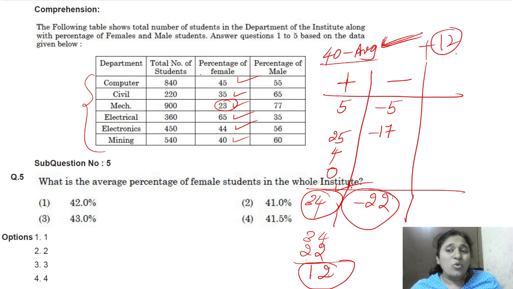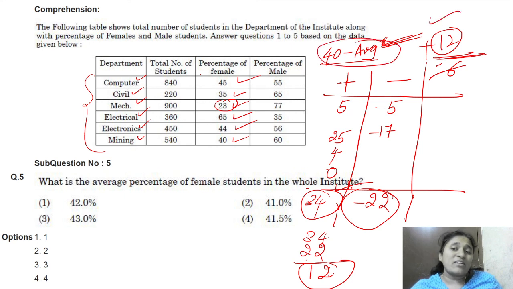What we have to do is distribute this 12 to all the departments. How many departments are there? 1, 2, 3, 4, 5, 6. That means 12 by 6. This is the remaining average. First, our considered average is right, and the 12 by 6 is extra. We have to add it to our assumed average. 6 to 12, that means the average percentage of females is 42 percentage.